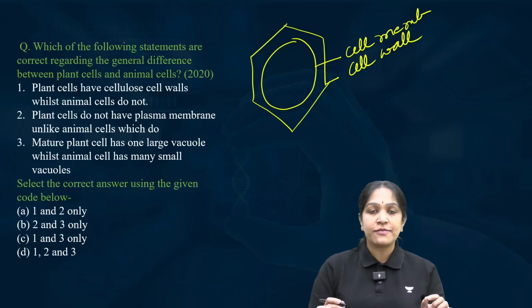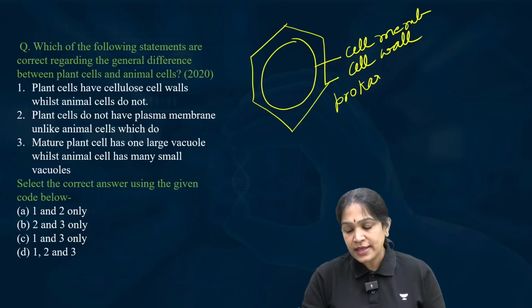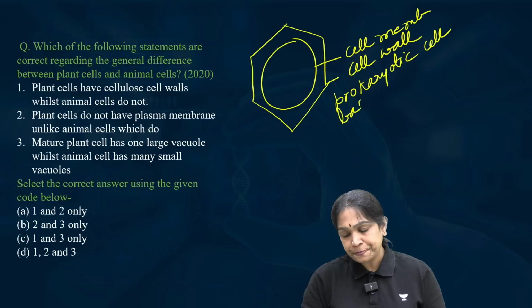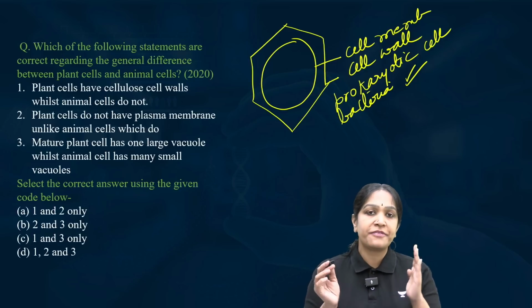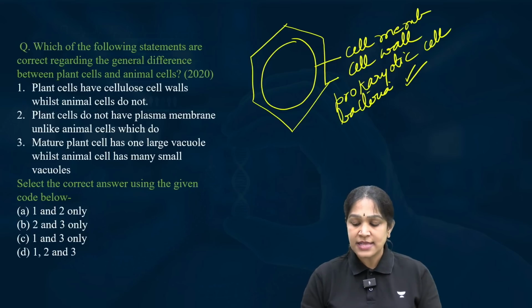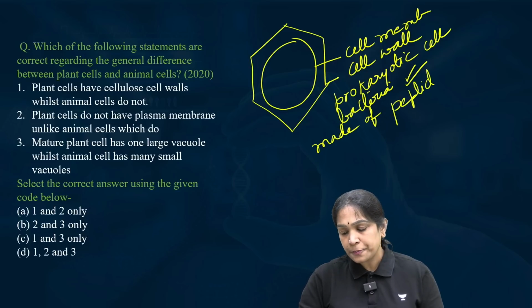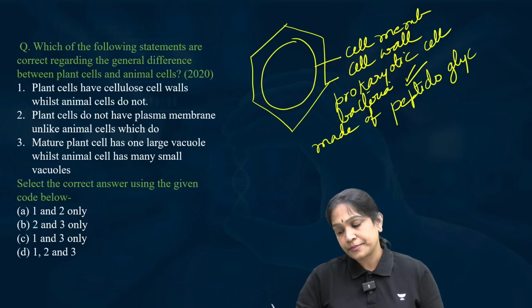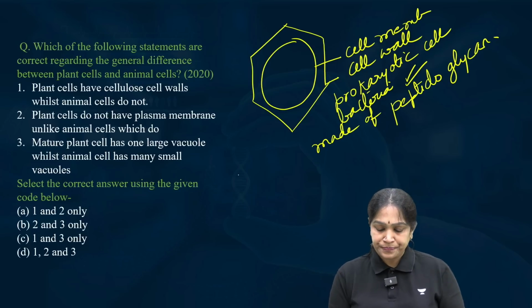Do we have a cell wall in the prokaryotic cells? Bacteria? Yes. Prokaryotic cells or the bacteria do have the cell wall, and this cell wall is made up of peptidoglycan.